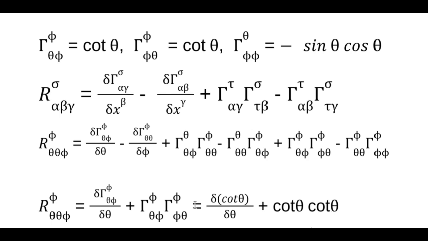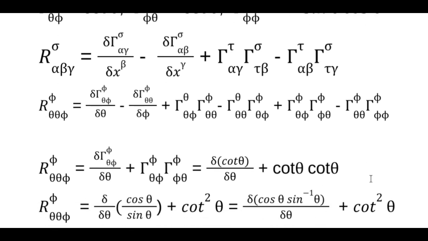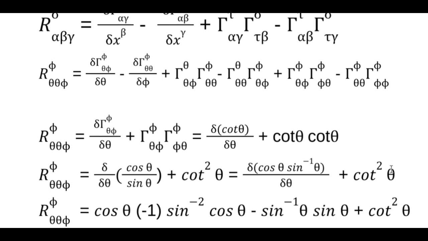So I'm going to write the cotangent as the cosine over sine. This is just cotangent squared. Now I'm going to bring this sine up to be a -1. So cosine theta sine minus 1 theta is the same as that, right? The reason I can do that is so I can use the product rule. It just makes it easier in my mind.